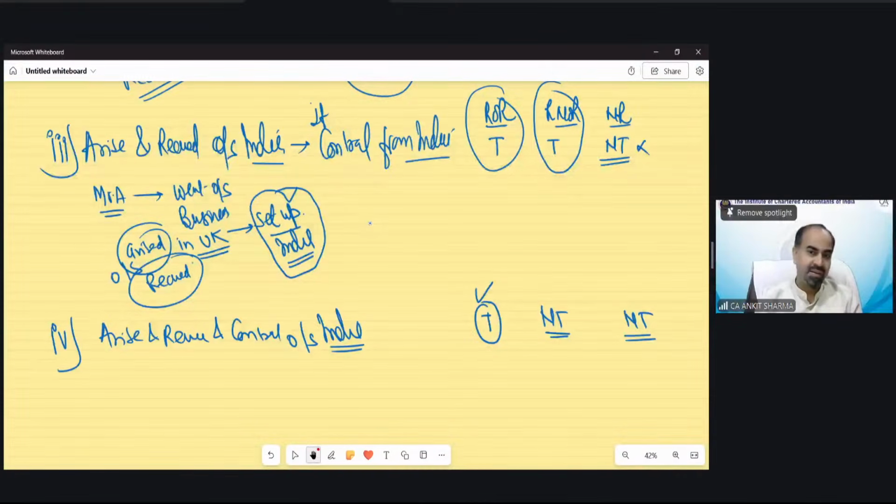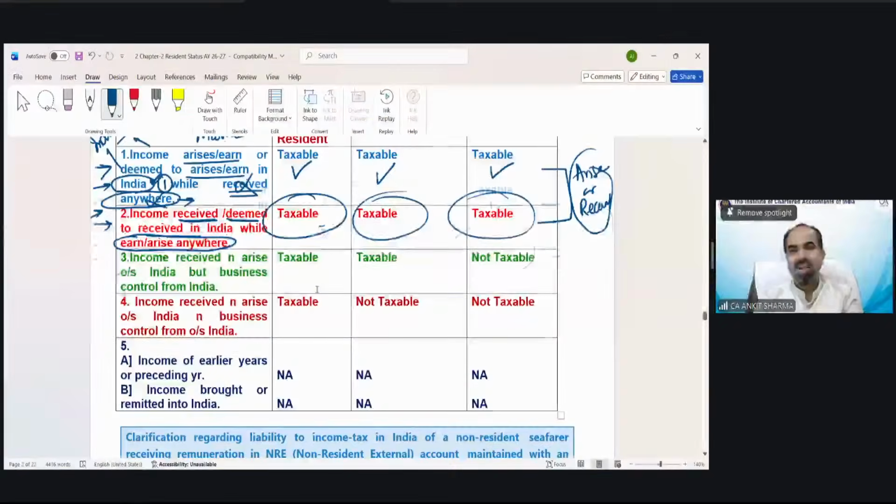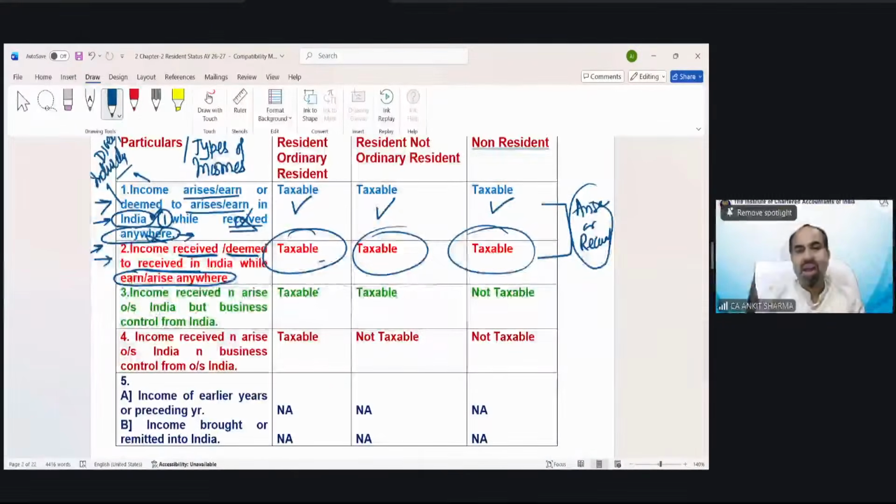ordinary resident. Do you remember I have told you in this chapter, if you become a non-resident, that would be good from the point of view of taxation. And if you are a resident and ordinary resident, technically you understand what happens. For resident and ordinary resident, any kind of income is going to be taxed in India.